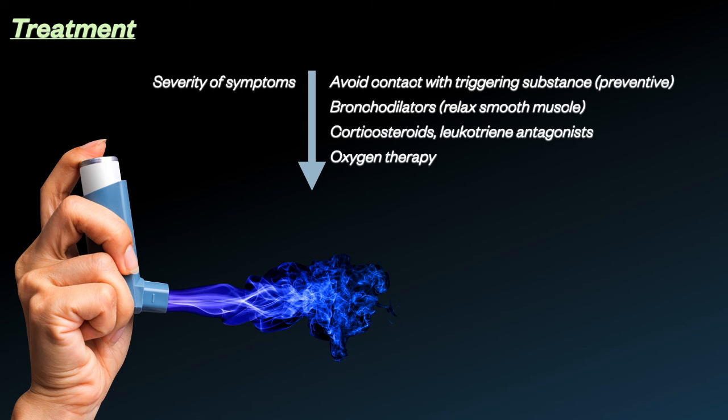Bronchodilators such as short-acting beta-adrenoceptor agonists and anticholinergic medications are often provided through inhalers. These fast-acting medications cause the smooth muscles in the lungs to relax and therefore dilate the airways, opening them so that a person can breathe. Individuals with more severe forms of asthma might need additional treatments like daily corticosteroids, long-acting beta-adrenoceptor agonists, or leukotriene antagonists. In very severe cases, intravenous corticosteroids, magnesium sulfate, and oxygen therapy might be needed.